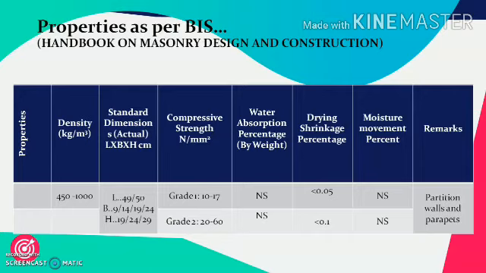These are available in two grades. Grade 1 has a lower compressive strength and is in a range of 10 to 17 Newton per mm square, while grade 2 has a higher compressive strength ranging from 20 to 60 Newton per mm square. Its water absorption is very negligible. Its drying shrinkage percent is in a range of 0.05 to 0.1% depending on its grade, while the moisture movement is generally not specified. These can be used for partition walls and parapets.